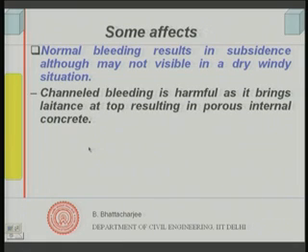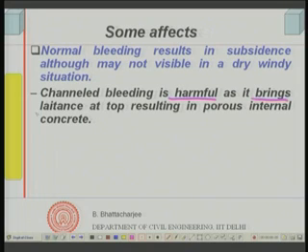Normal bleeding is also harmful in certain situations, but let us look at a more harmful bleeding: channel bleeding. Channel bleeding is really harmful, because it will bring latents to the top, resulting in porous internal concrete.